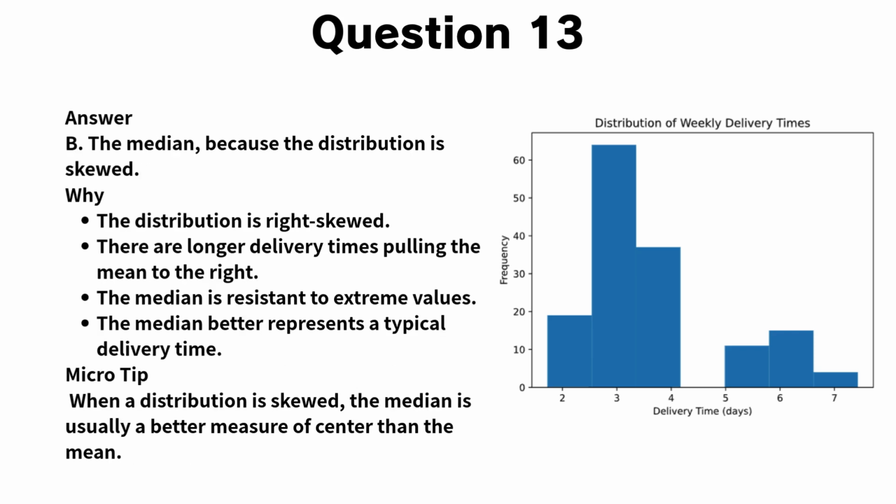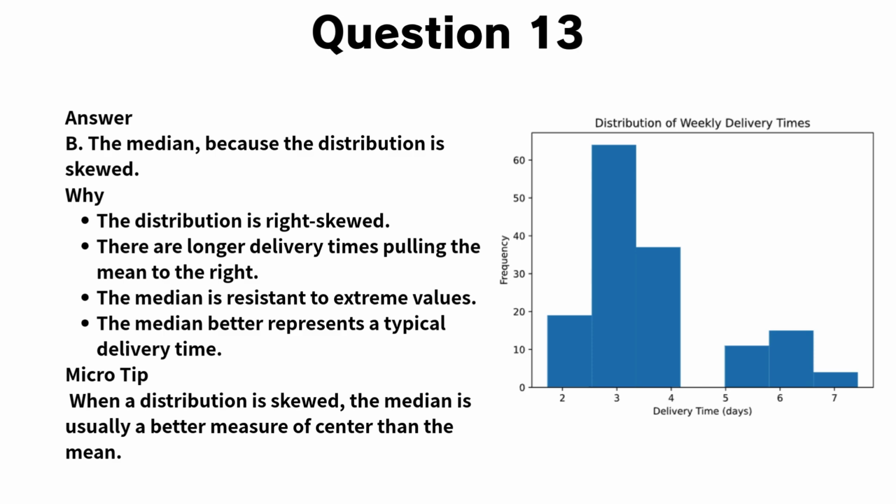Now, let's go through the explanation for question 13. The correct answer is B. This distribution is right-skewed, meaning there are some unusually long delivery times on the right side. Because of those longer times, the mean would be pulled upward and would not reflect what most customers actually experience.